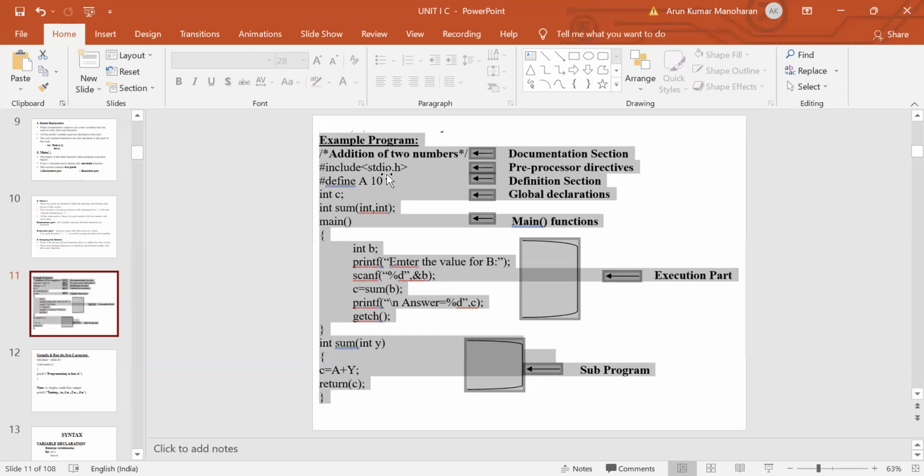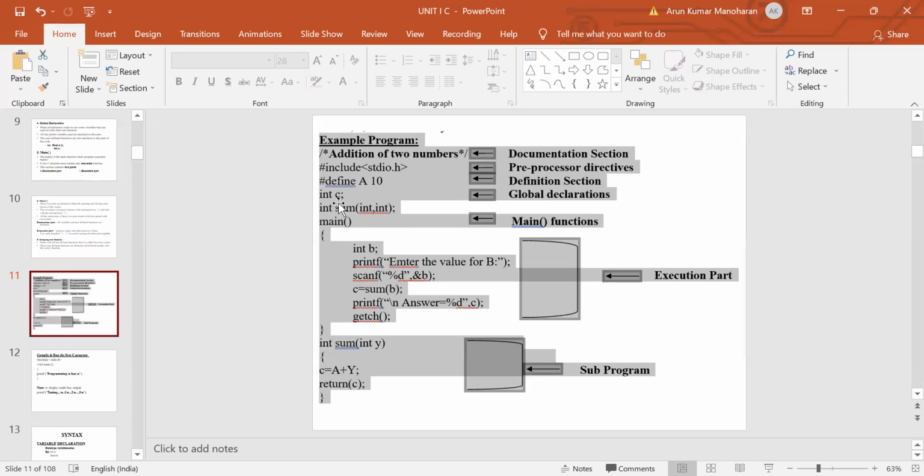And then followed by the global declaration section. Global declaration means variables or functions that are declared outside the main function. In this example, int c is a variable declaration. Int is a data type, followed by c, the variable name. And the next one, int sum within the parentheses, int comma int, is a function. These two are declared outside the main function, so this is the global declaration part.